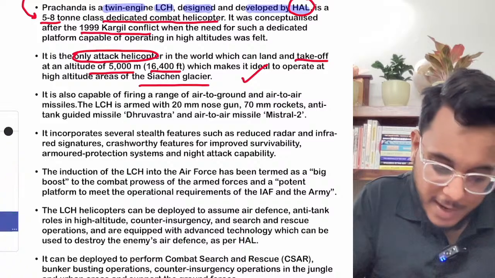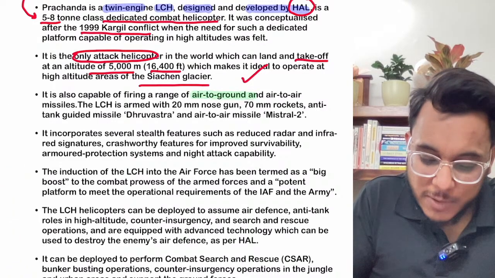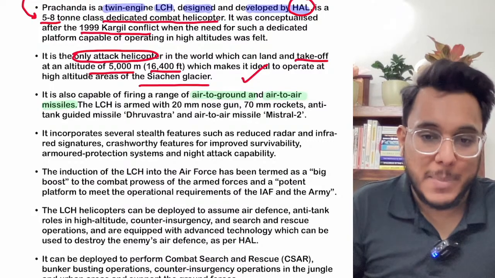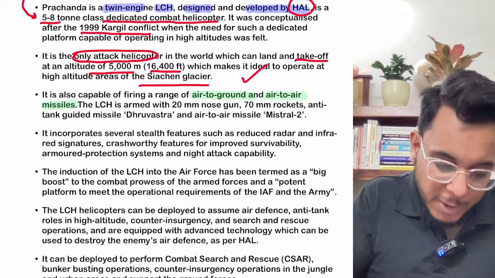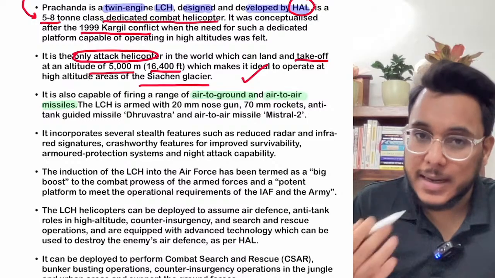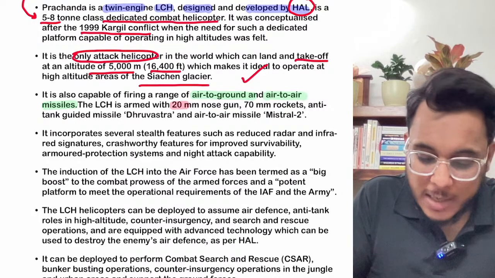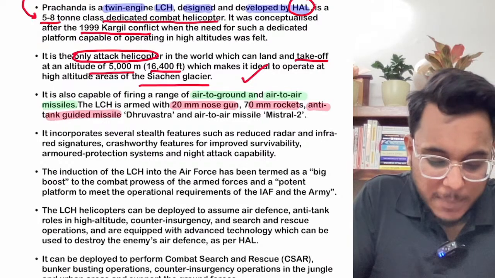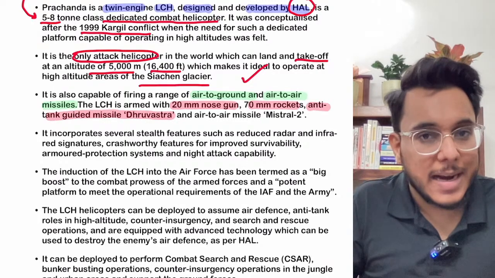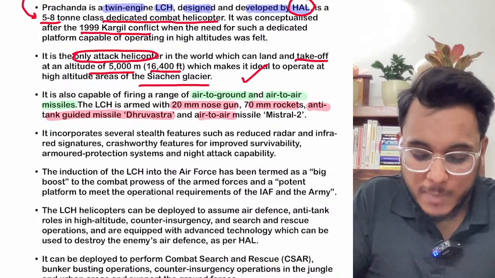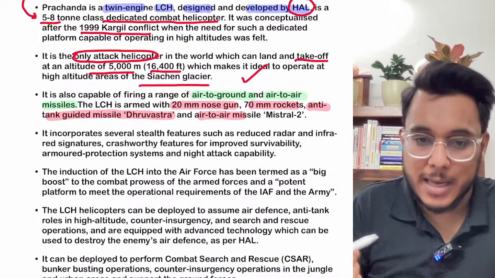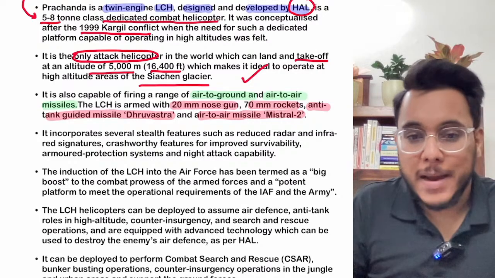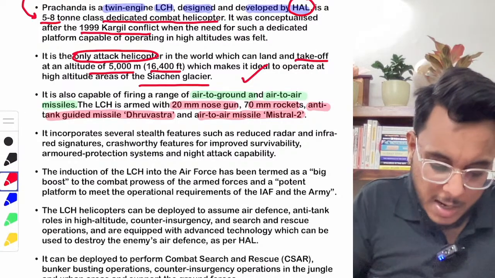For example, it can fire air to ground as well as air to air missiles. Moreover, when we talk about the LCH, what kind of weaponry is it armed with? It is armed with a 20 mm nose gun, 70 mm rockets, the anti-tank guided missile Dhruvastra, and the air-to-air missile Mistral 2. I told you that air-to-air missiles can also be targeted.